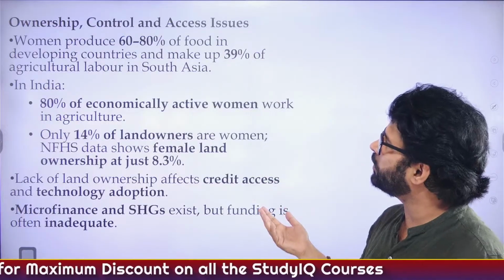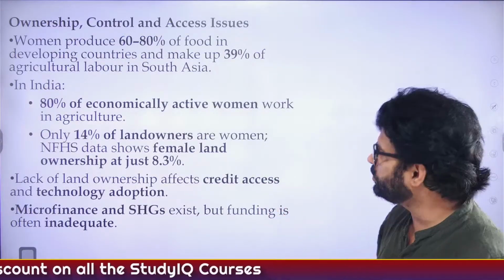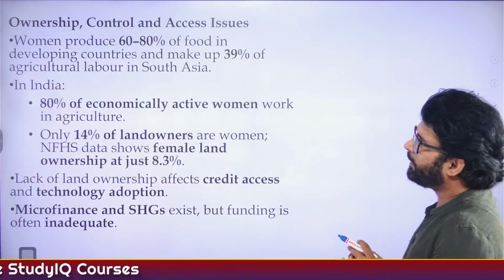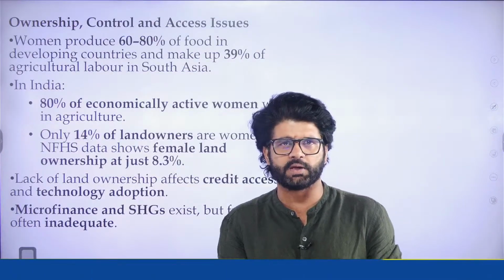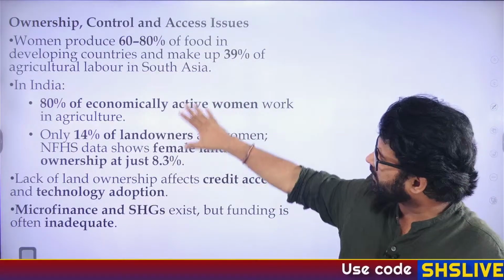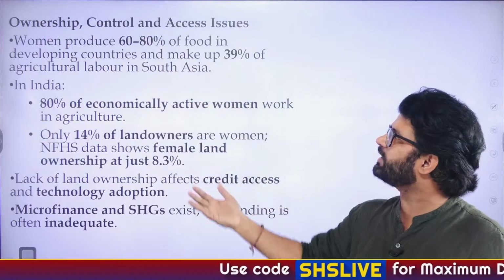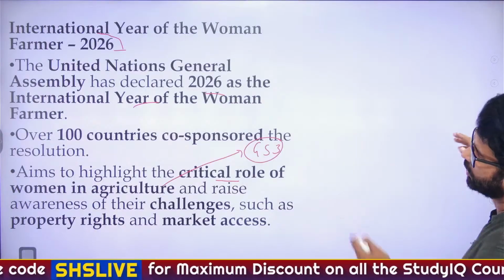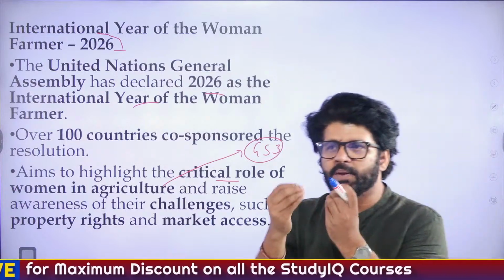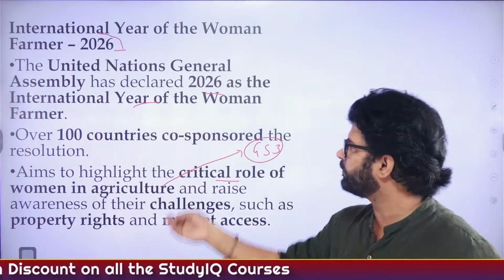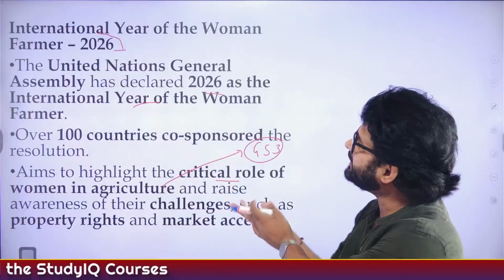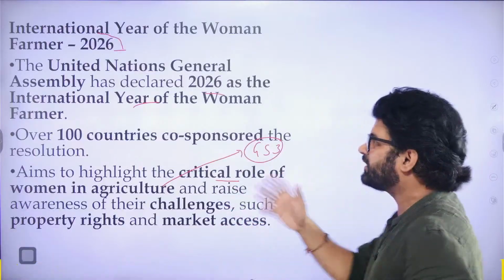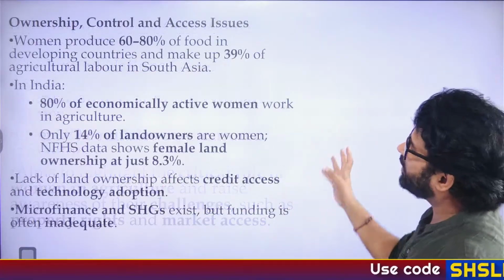When you talk about a concept which you may have heard about a lot, patriarchy, subordination of women, this whole data and facts and figures will in a way prove the fact that yes, subordination of women is actually a real concept. And that's why, to minimize this concept of subordination of women, 2026 is celebrated as International Year of Women Farmer, among other factors. Fine.